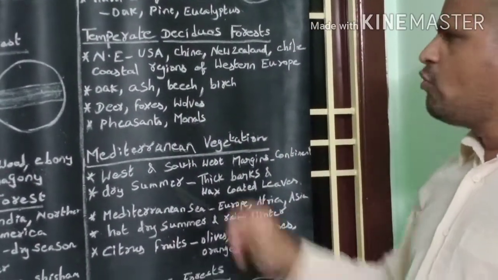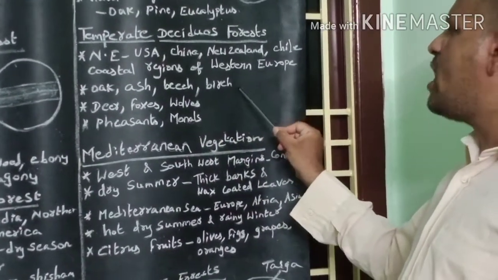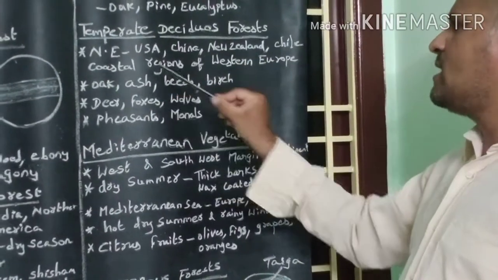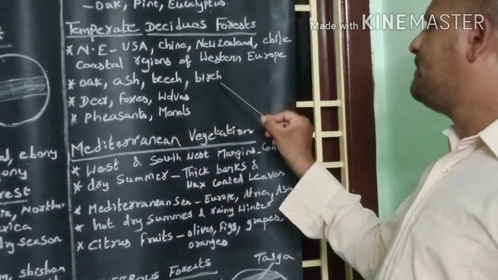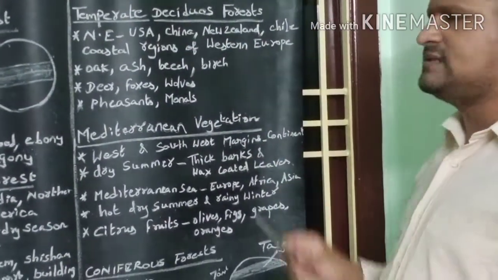Oak, ash, and birch are the common trees grown in temperate deciduous forest.